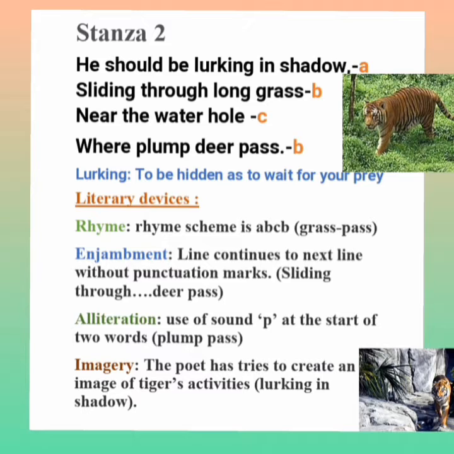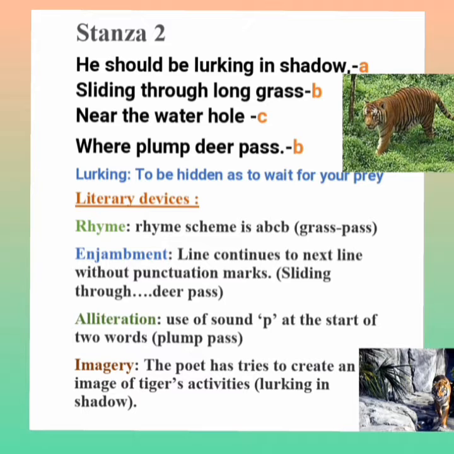So actually what the poet wants to say in this stanza is that the actual life of a tiger is to live in jungle, where he could catch its prey and eat it, but the tiger in the cage cannot do so. So this is what he wants to convey in this stanza.